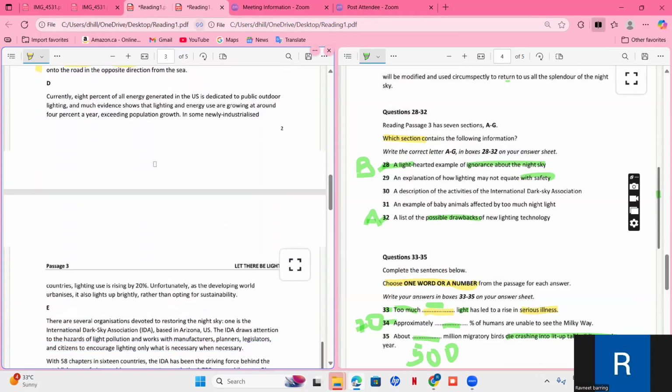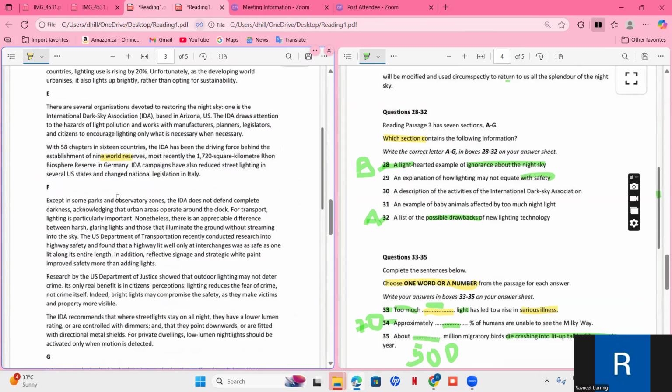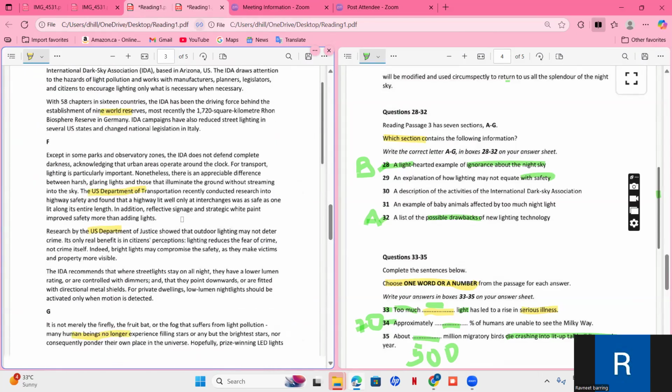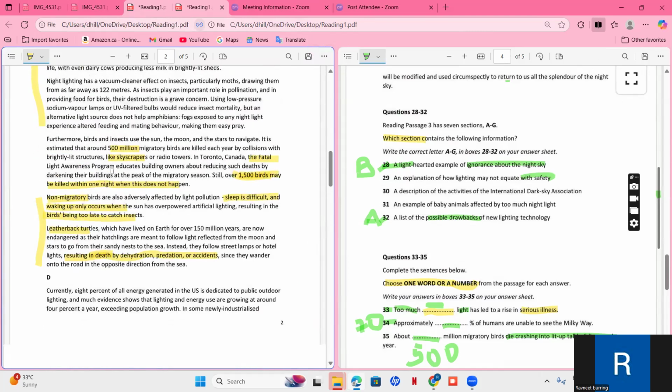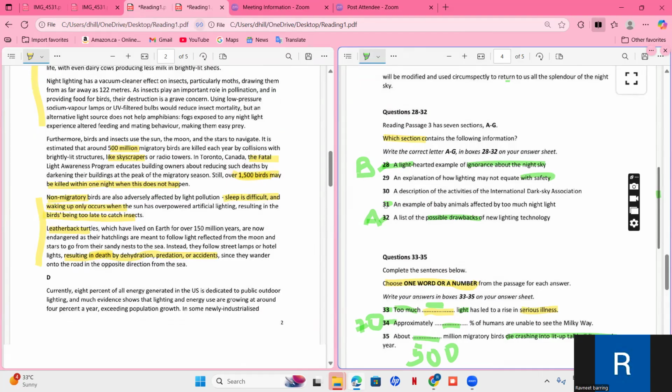Let's see if they're talking anything about animals in D. Again, they're talking about night reserve, but not about animals. They are again talking about some kind of US department, but not anything about animals. They are talking about humans getting disturbed. So the answer to 31 is surely C, because in none of the other paragraphs are they talking about animals getting impacted. So the answer to 31 is C.